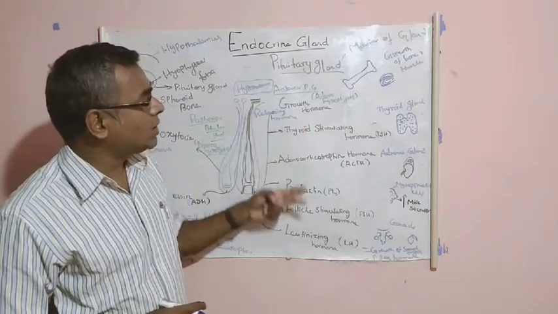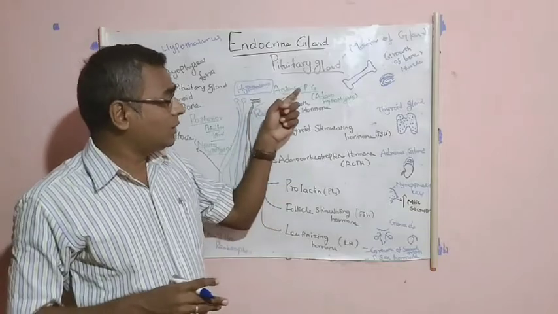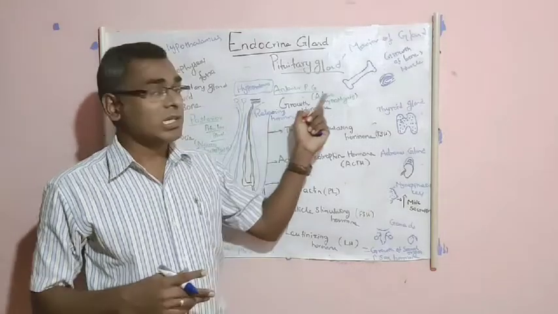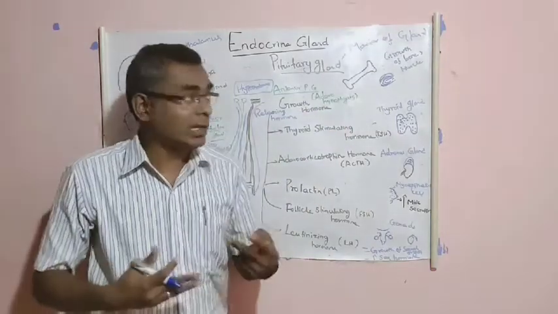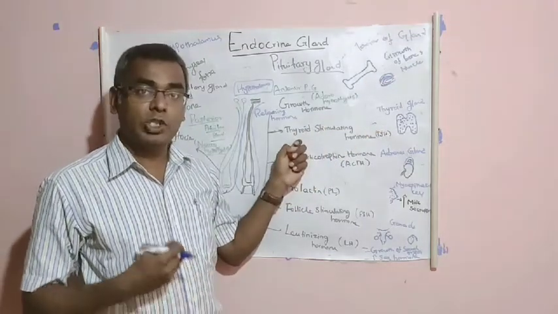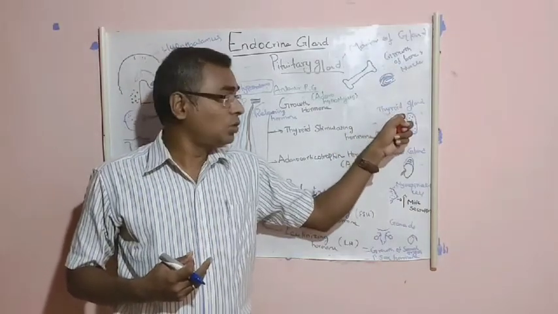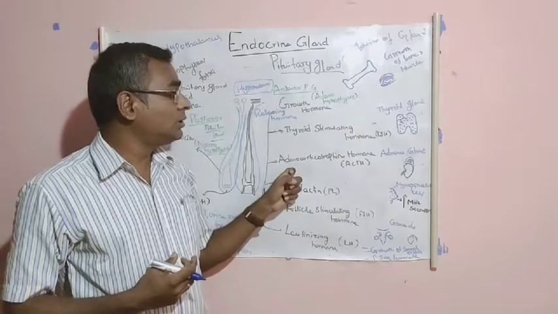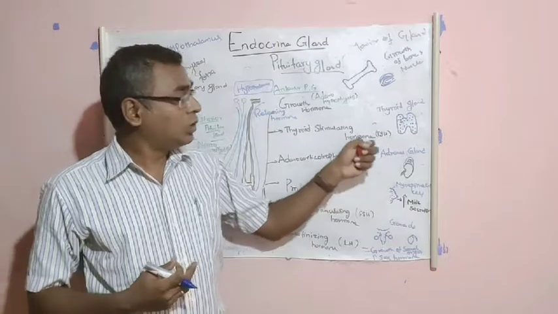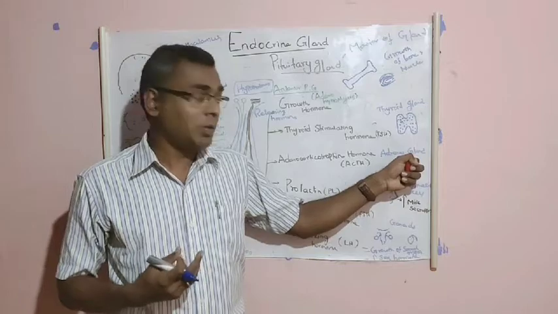These are the functions of the anterior pituitary gland. The anterior pituitary gland secretes 6 different types of hormones. The first one is growth hormone, which is essential for the growth of our body cells, particularly bones and muscles. The second one is thyroid stimulating hormone, which stimulates the growth and release of hormones from the thyroid gland. The third one is the adrenocorticotropic hormone, or ACTH, which stimulates the adrenal gland and the release of its hormones.